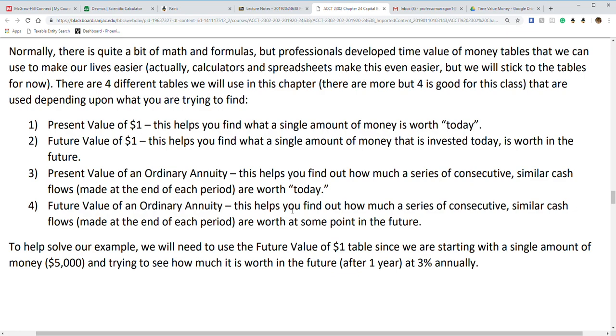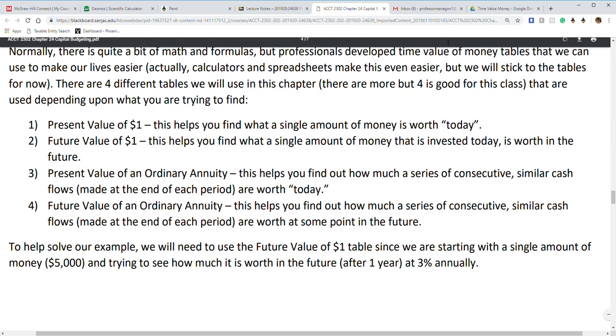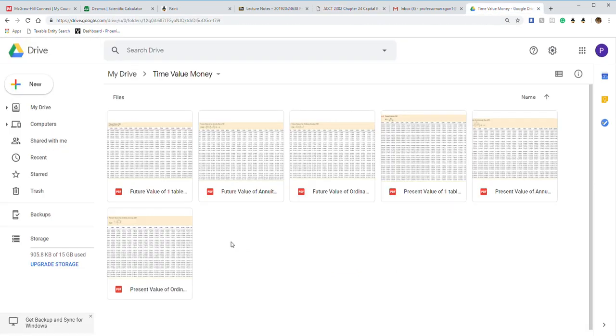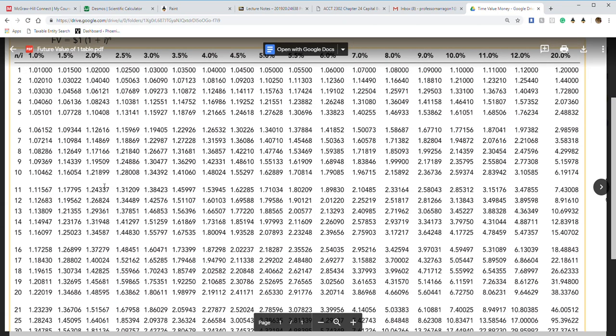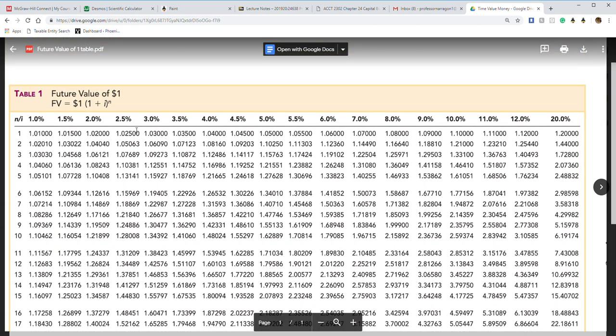So, for our example, we want to know how much we'll have if we put in $5,000 right now, and after 1 year with 3% interest, how much will it be worth? So first we've got to go to our tables. Since we're looking at future value of a single payment, we go to the future value table.